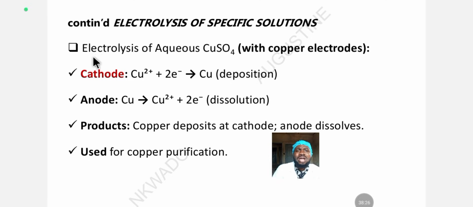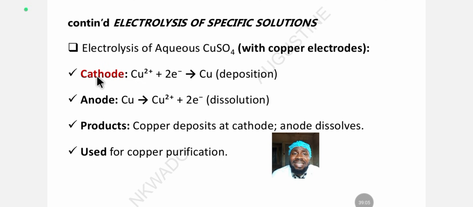So the second one that we are looking at is electrolysis of aqueous copper 2 tetraoxosulfate 6. In this electrolysis, we are using a copper electrode. Remember, the first one was an inert electrode. This copper electrode is suitable for this electrolysis. Aqueous means that the copper 2 tetraoxosulfate 6 was dissolved in water. Remember, during electrolysis, the electrolyte has to be in molten or dissolved form.